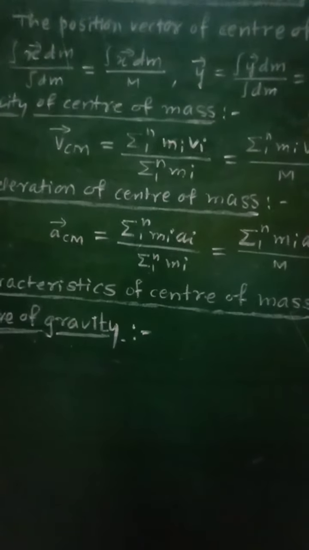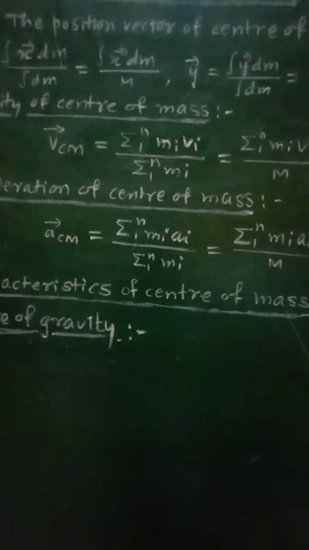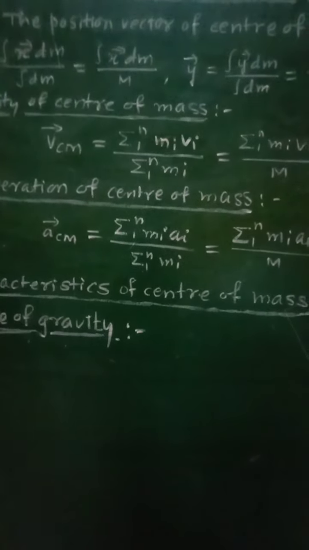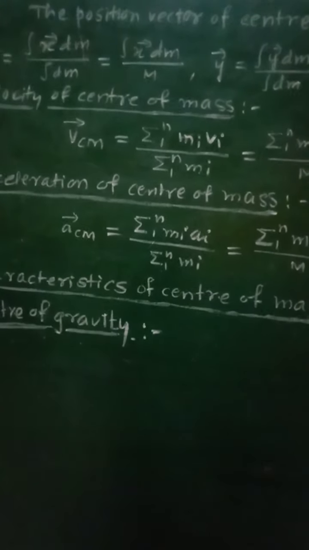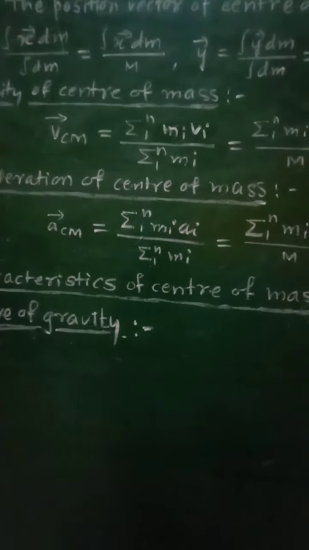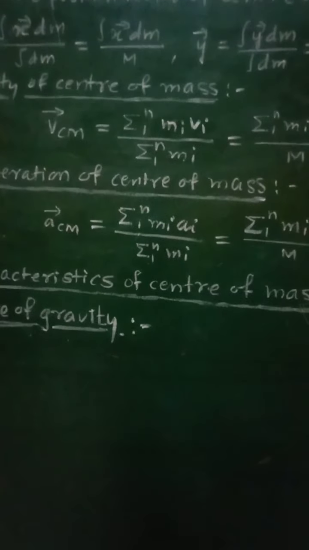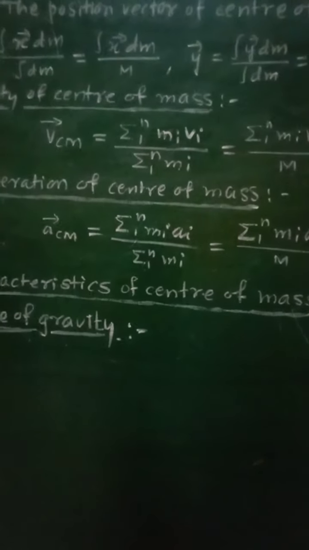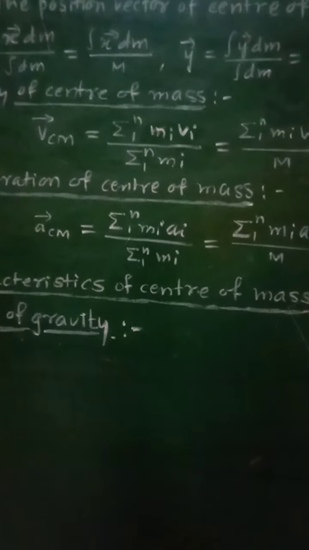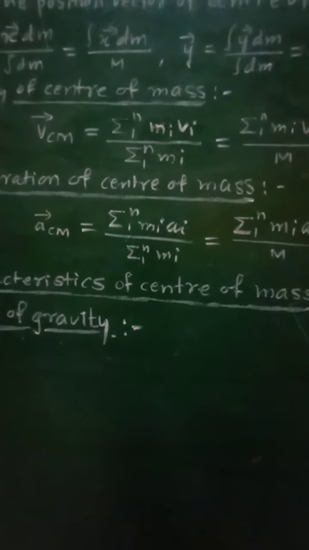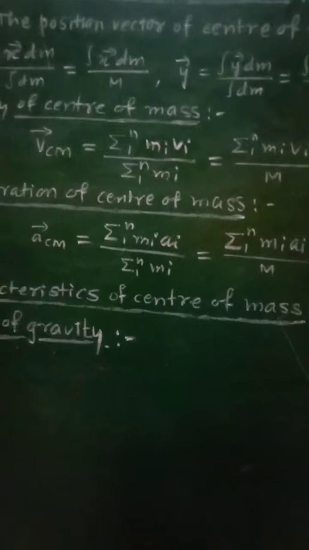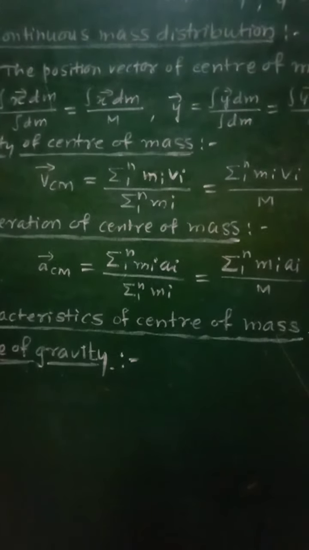Fifth, center of mass is located at the centroid for the rigid body of uniform density.